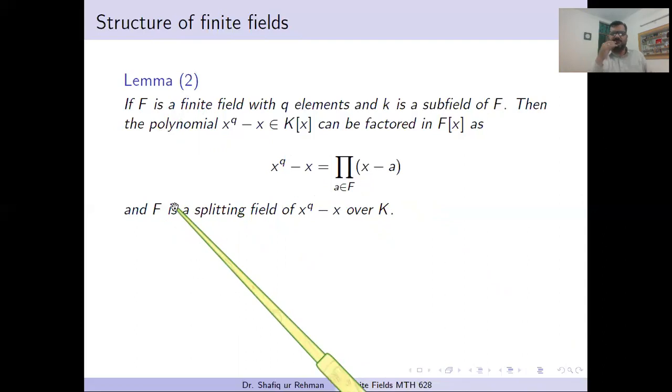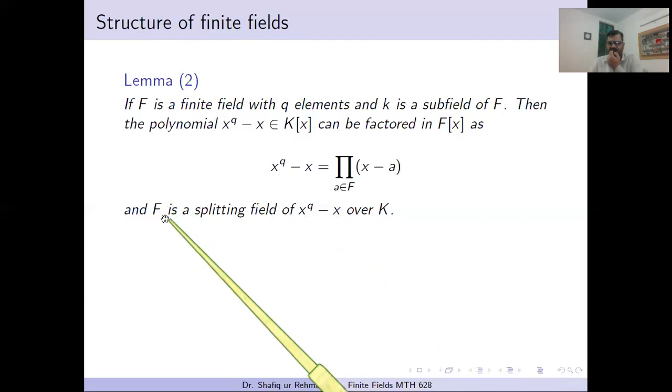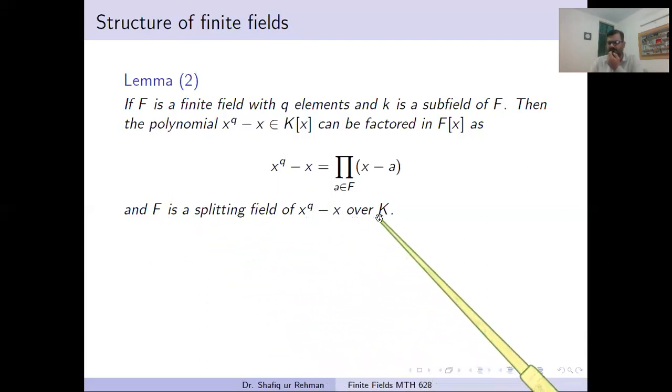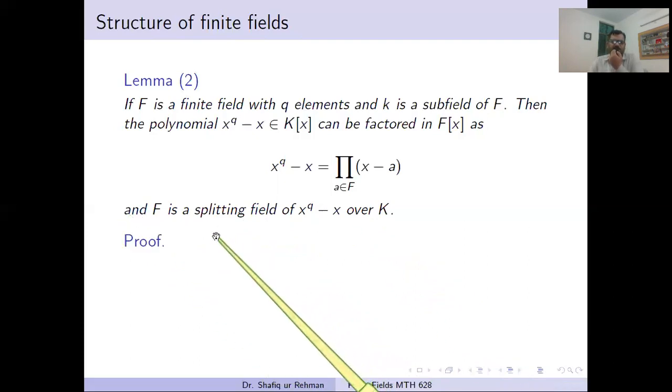So we are watching finite fields from some other angle. We observe that every finite field F is actually a splitting field of this polynomial over K, the last line. Every finite field is a splitting field of this polynomial taken over K, where K is any subfield of F. So now we prove this lemma.